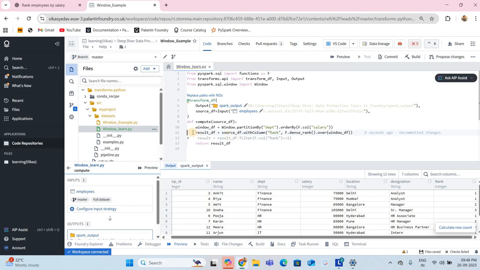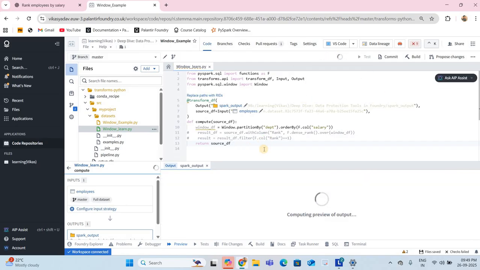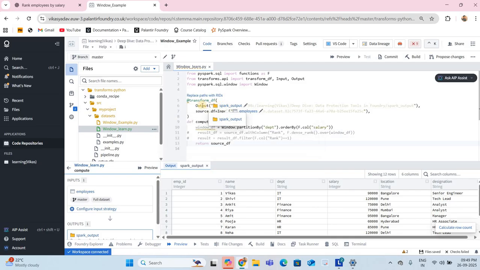First let me show you the raw data which I have, that is source df. Please be with me, and I'll show you everything in detail. It might take a few minutes, but it will definitely help you. So I am showing you the raw data. Source df I have taken as input, and this will be our output, transform df. You already know about it.